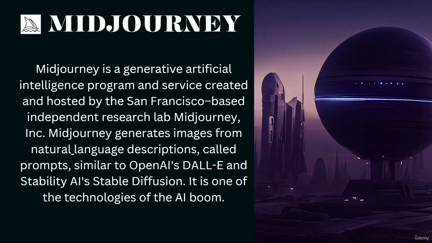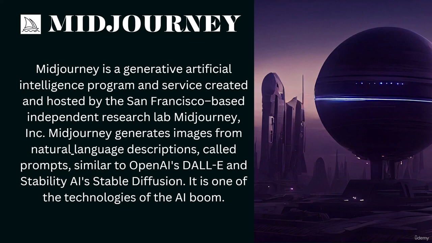So these things are known as prompts, which is similar to OpenAI's DALL-E and Stability AI's Stable Diffusion. We will talk about Stable Diffusion. Its parent company is Stability AI, and it also helps you generate images. It is one of the technologies of the AI boom, and quite an amazing technology of AI generation.